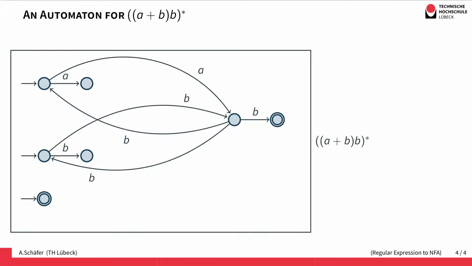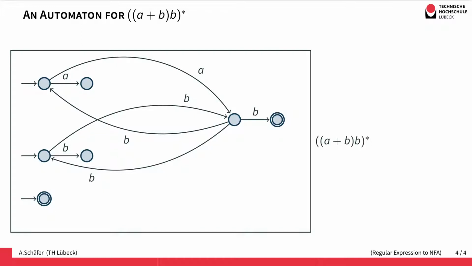Finally, we have to consider the outermost operation, which is the star, so we apply the star construction. The star construction was just adding a state that is initial and accepting to accept the empty word epsilon, and then for every transition that leads to an accepting state, we add a transition that goes back to every initial state. So the B was the transition to the accepting state, so we add a transition back to this initial state and one back to this initial state here. And we obtain an automaton for the regular expression (A plus B) followed by B, and the whole expression starred.